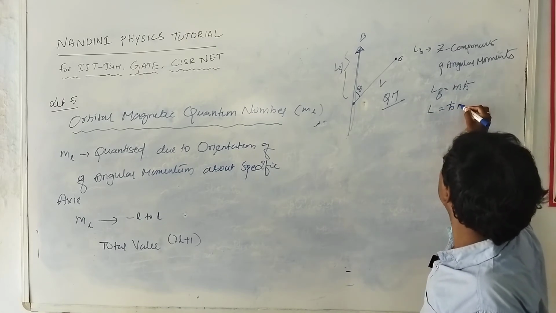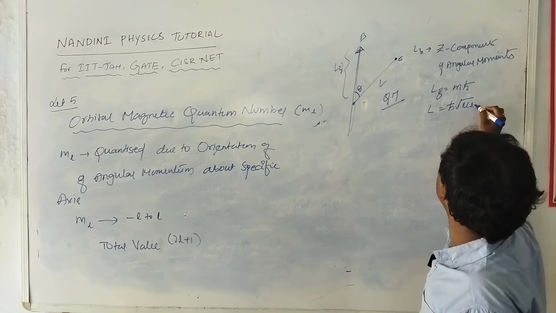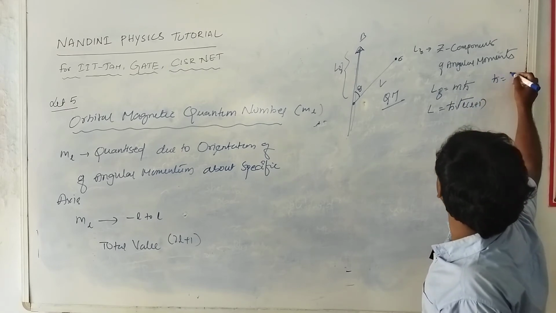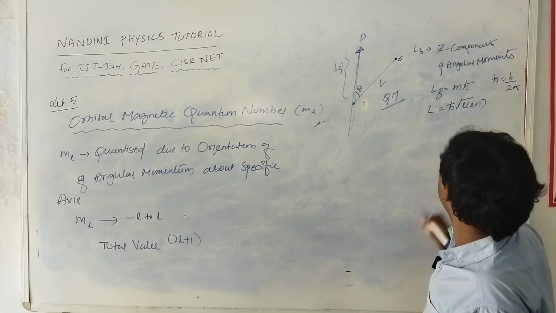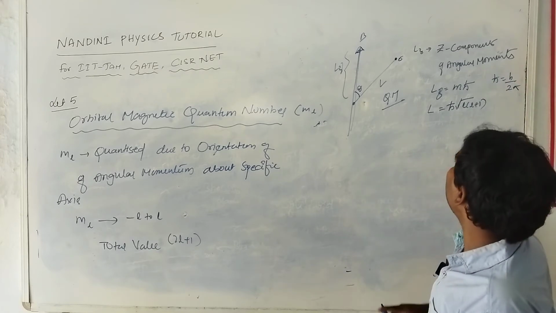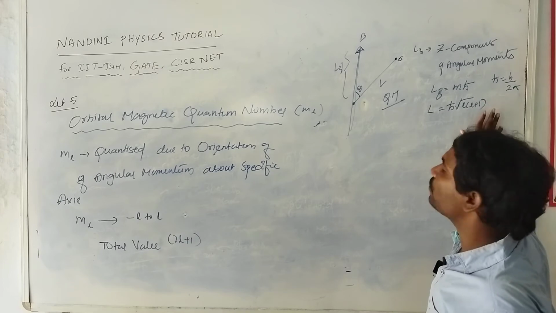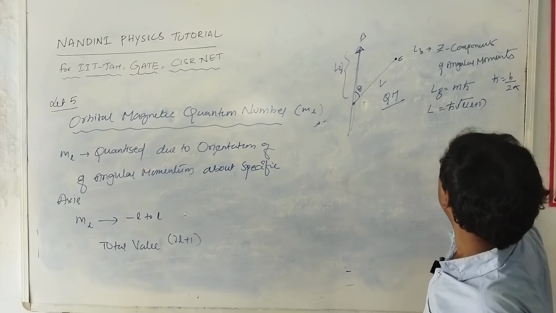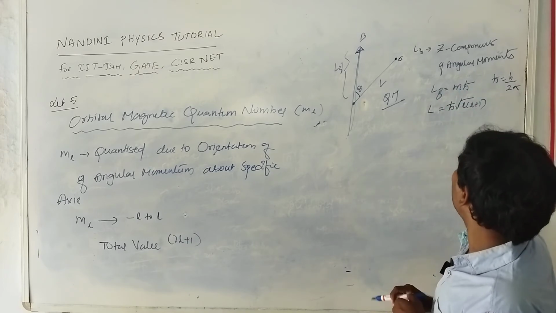ħ root over L into L plus 1, where ħ is equal to h by 2π. So this is called integral multiples. L is integral multiples of ħ, so L into L plus 1, according to quantum mechanics.